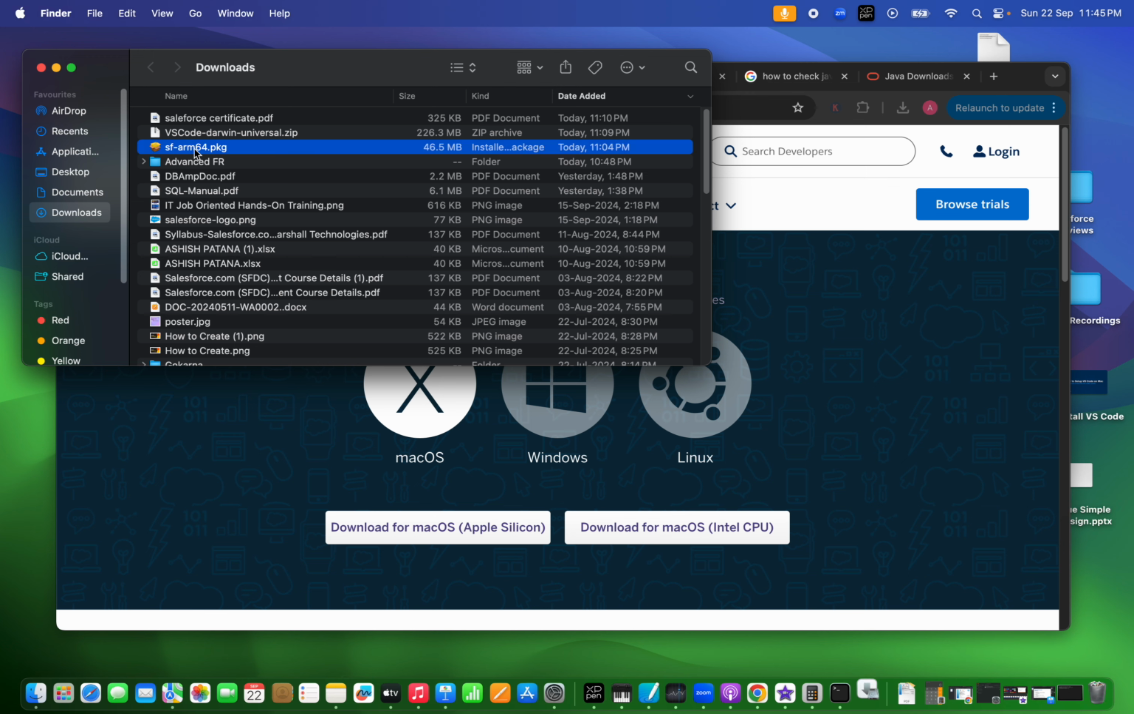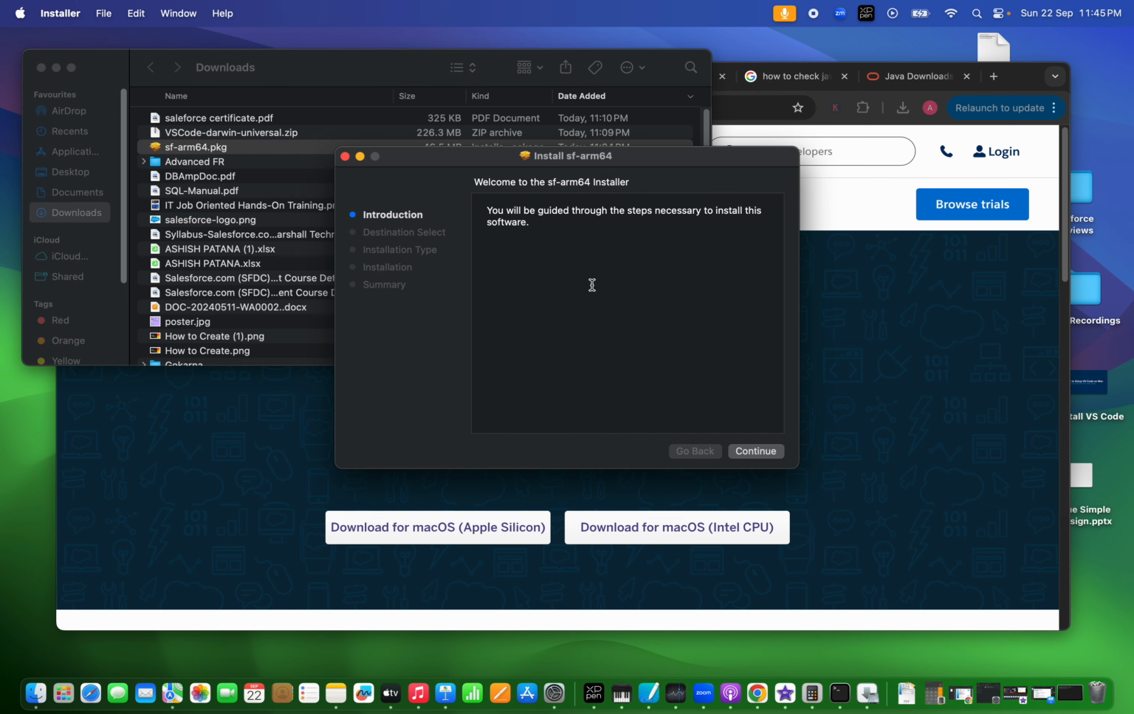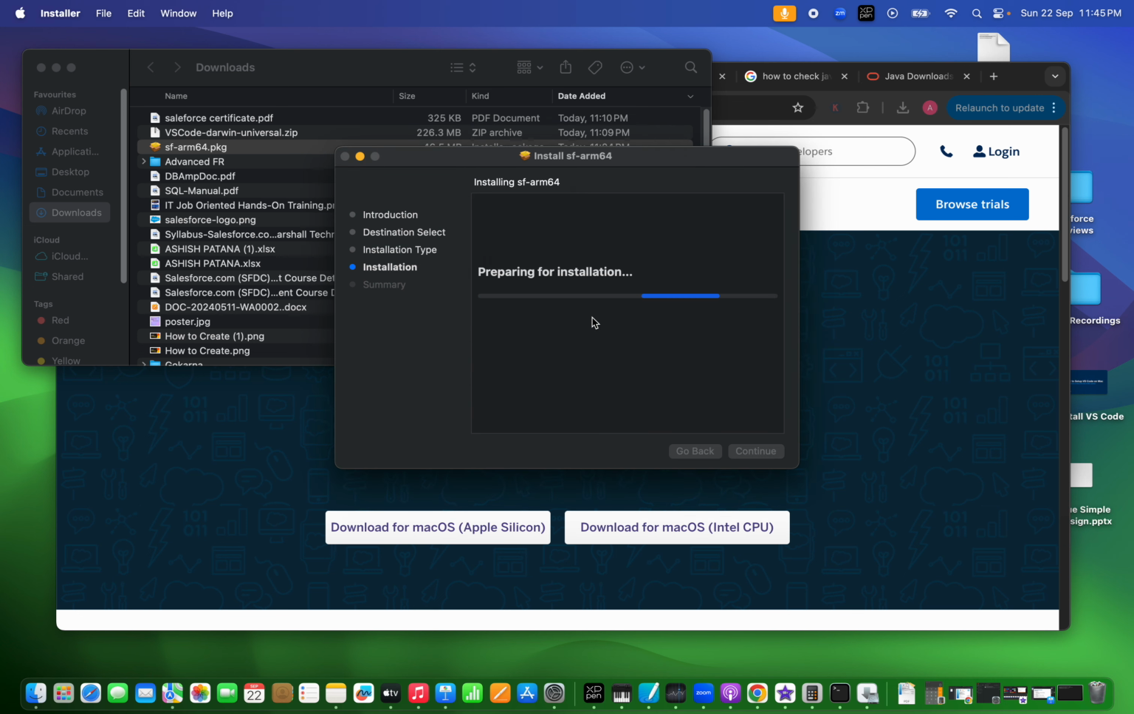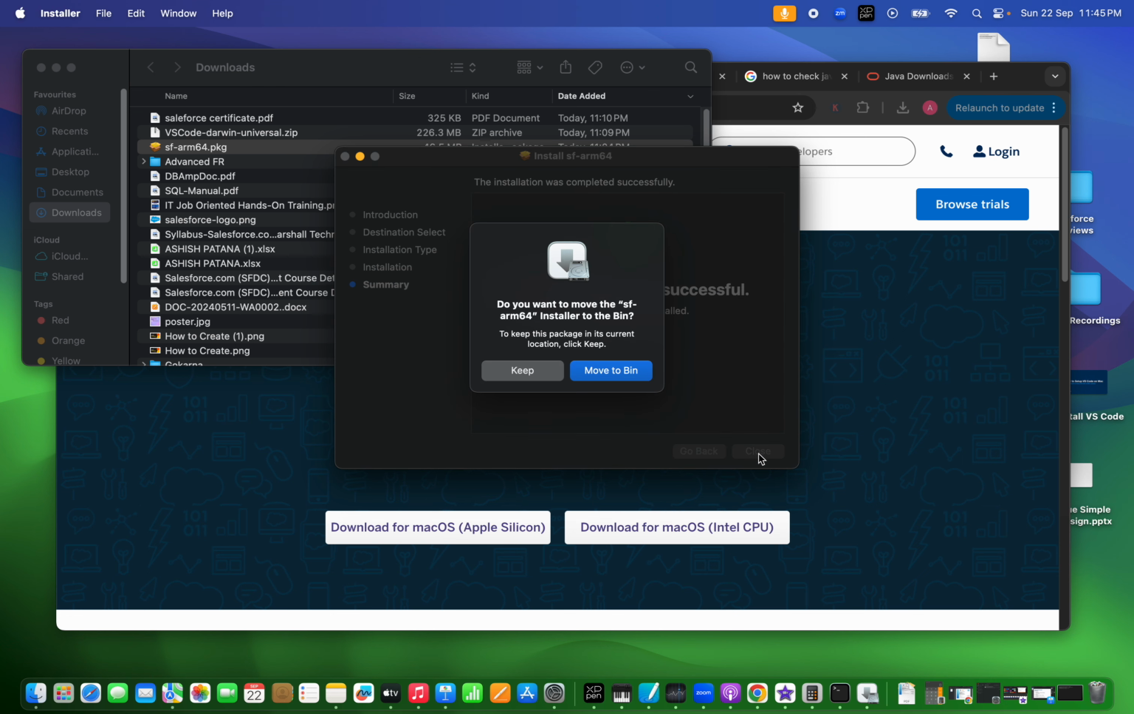Okay, so Salesforce installer. Okay, SFDX installer. This is our SFDX installer. Now here also I will continue. The space it is going to take is 165 MB and you will just select install. Installation is successful.